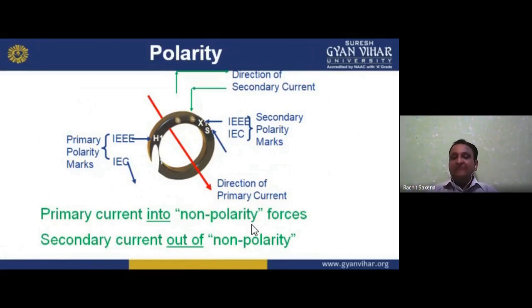You can see. So try to understand what this diagram wants to tell you, and what I want to show you here, my student, through this diagram. Here we have the primary current into the non-polarity and secondary current out of the non-polarity. And it is a ring structured CT. We have different types of CT. So that is a ring structure.